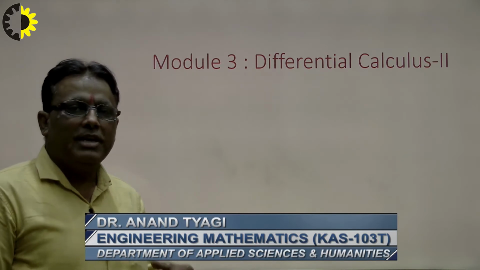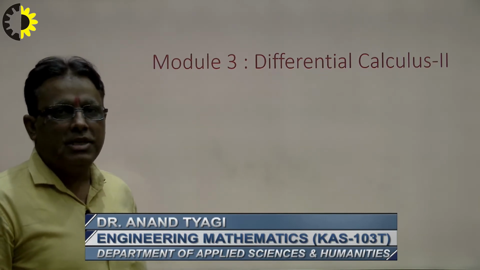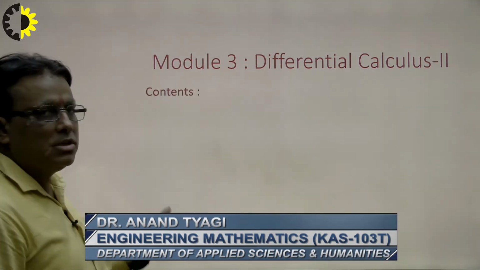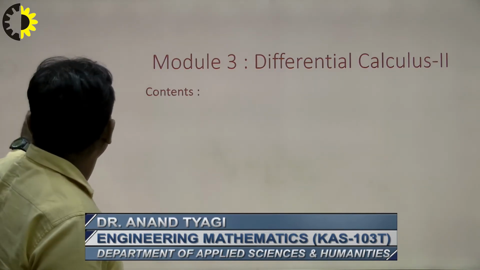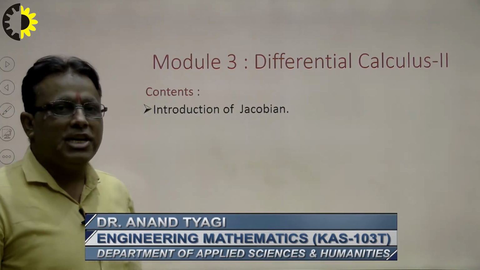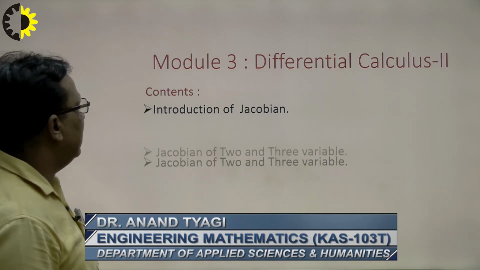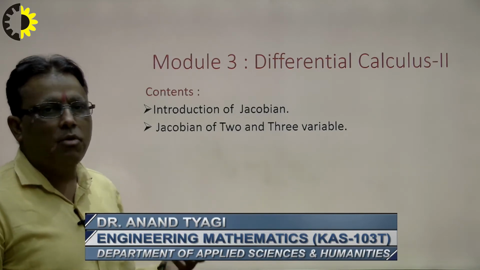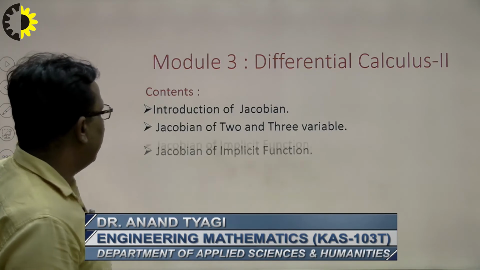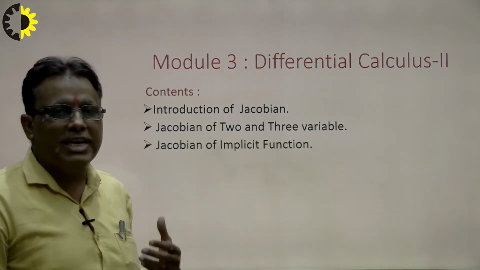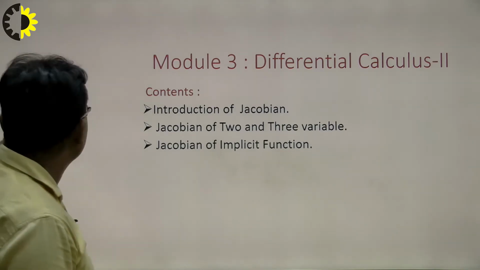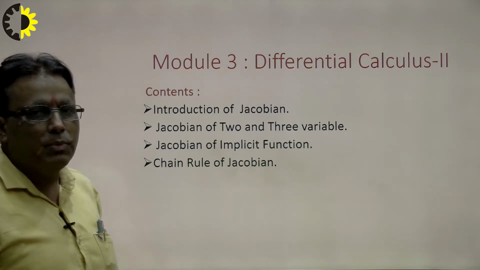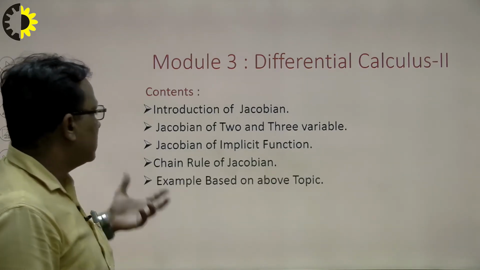In the previous lecture I explained the role of differential calculus in our daily life as well as in engineering and technology. Today's contents are the introduction of the Jacobian, what the Jacobian is and its role in engineering and technology, and next the Jacobian of 2 variables and 3 variables. How to solve the problem depends on the number of variables. Next is the Jacobian of the implicit function. First I explain what an implicit function is and then how to calculate the Jacobian of the implicit function. After this, the chain rule of the Jacobian plays the most important role in calculation, and after this, questions based on the above topics.